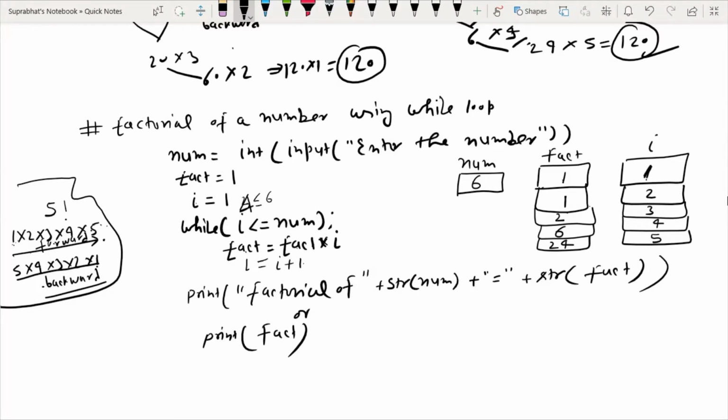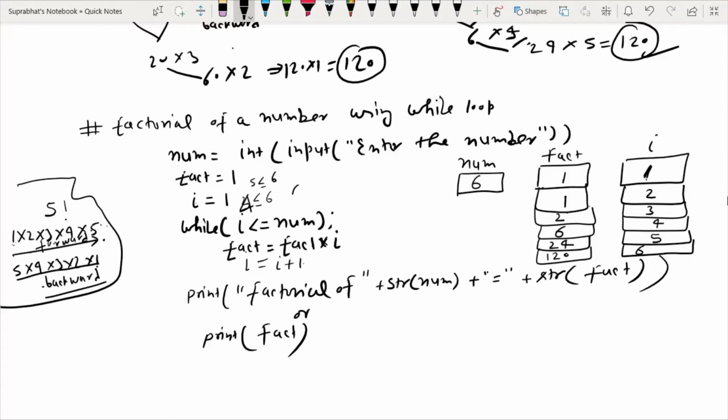Again it will go in the loop, 5 is less than or equal to 6, condition again satisfied. Now 24 multiply by 5, that is 120. Now increment the value of I, that is 6. Now the value of I equals 6.